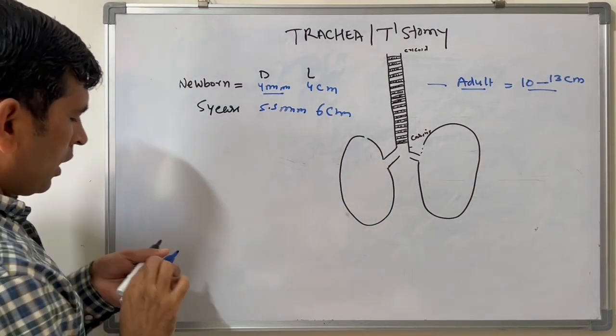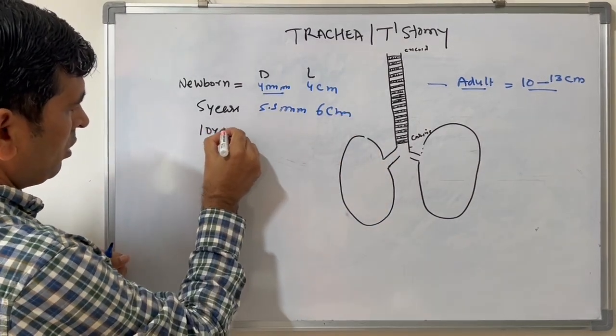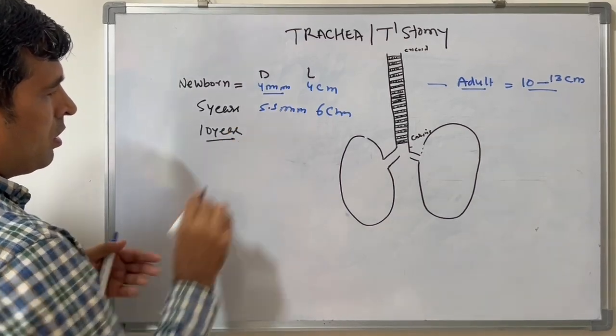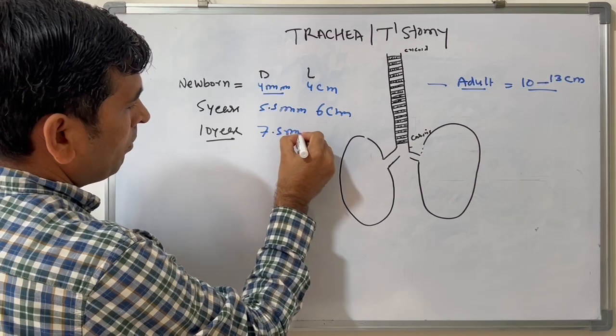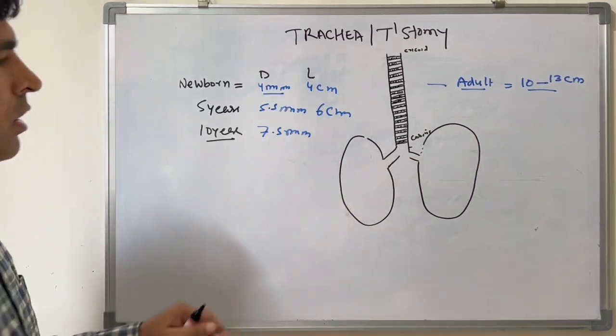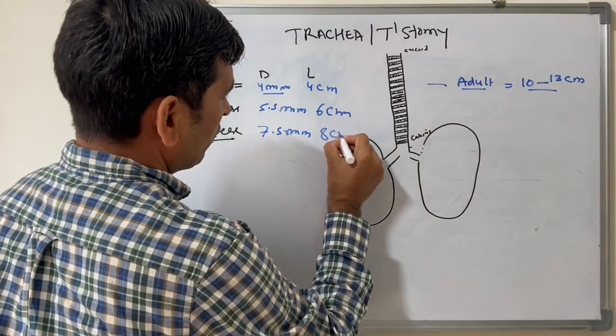At 10 years of age, the diameter is about 7.5 mm and the length of the trachea is about 8 centimeters.